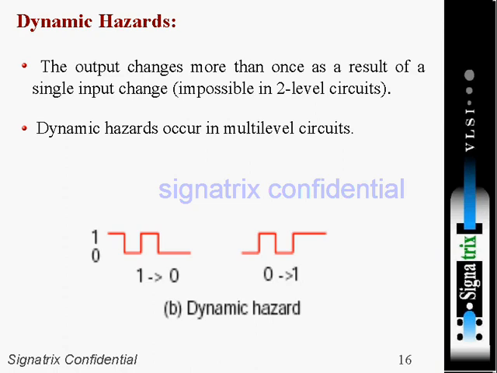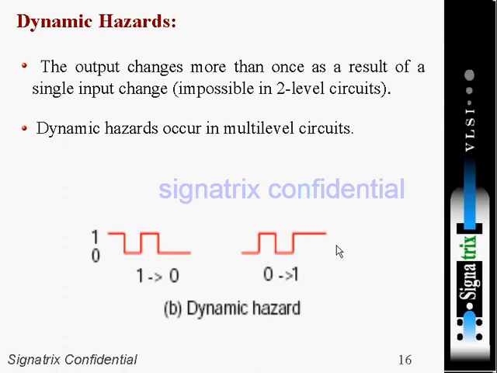Dynamic hazards occur in multi-level circuits. If you look at this figure, here we want logic high, but it momentarily goes low and again comes back. This kind of transition is known as dynamic hazard.